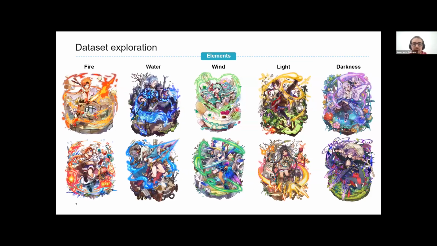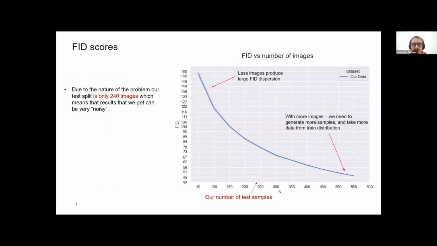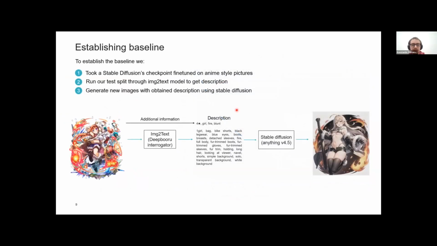Basically, how we test is that we get the description of the picture plus additional information of the features, and run it through our model to get the modified picture. And then we calculate the FID between the test split and our generated images. Okay. Yeah, I see. Now maybe a little bit tricky question.